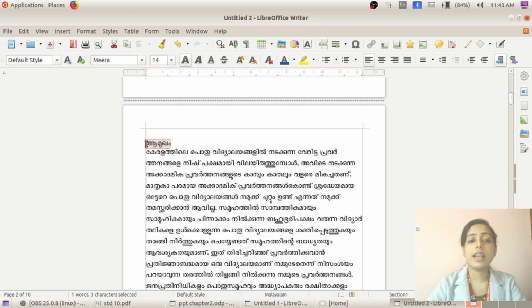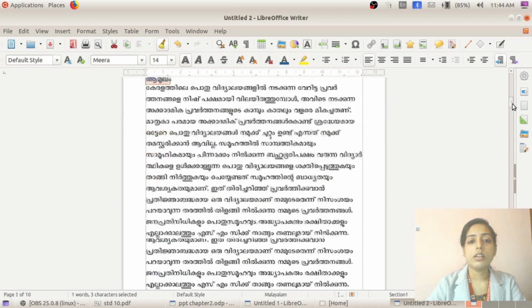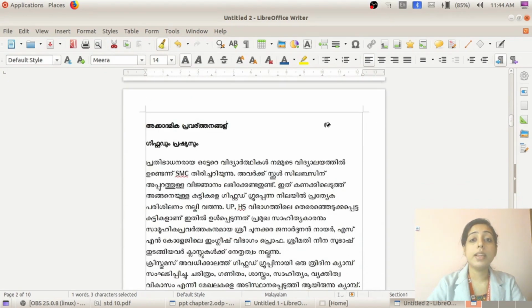For that, select the heading that is changed. This is the clone formatting tool. So click on this clone formatting tool and then go to other heading. Simply click and drag. Click and drag. See the difference? So we can apply the same change to other headings. And then if we try to click and drag over this heading, what has happened? The heading doesn't change, isn't it?